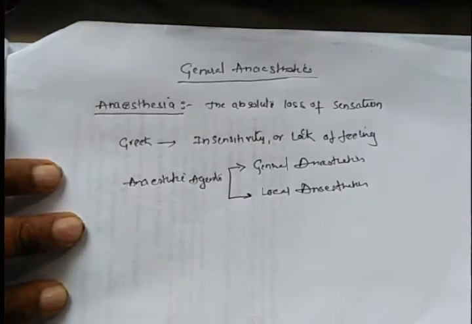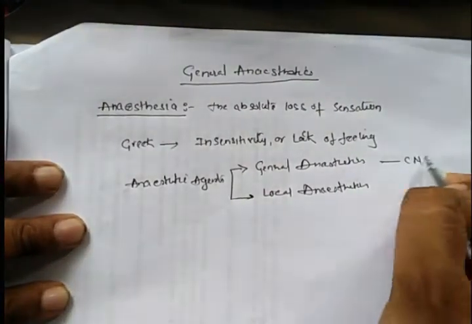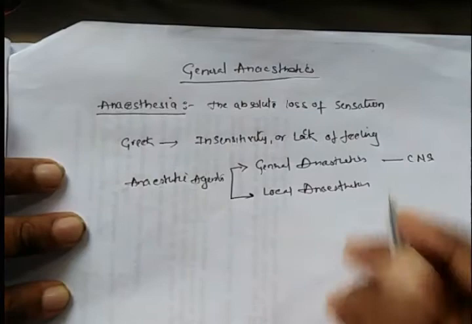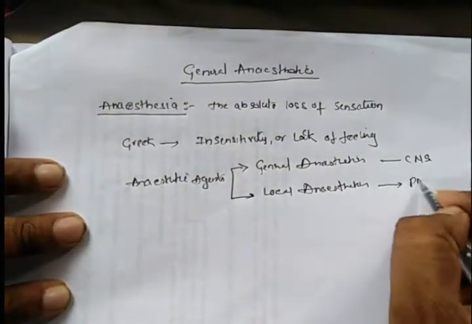General anesthetics act on the central nervous system, and local anesthetics act mainly on the peripheral nervous system.